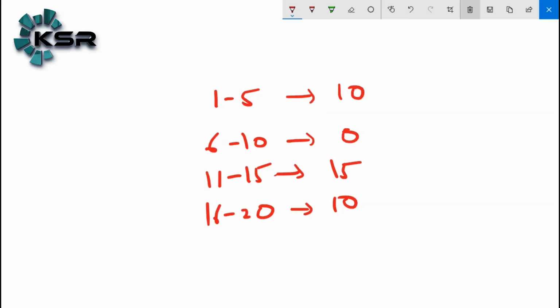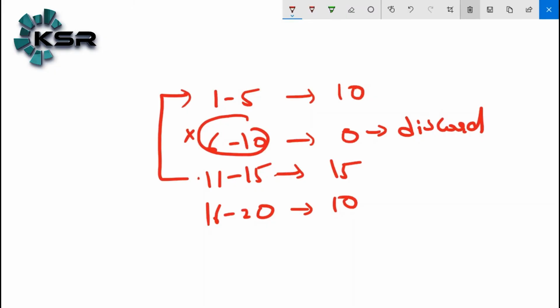So ideally, what will we think? Do we need to keep track, or do I need to discard that group? Ideally people think we need to discard that group, because none of the customers fall within the range of 6 to 10. Let's discard this one. What issues do we get? What do we mean by class width? The difference between two consecutive lower class limits or two consecutive upper class limits. We don't have that group, because we discarded it.